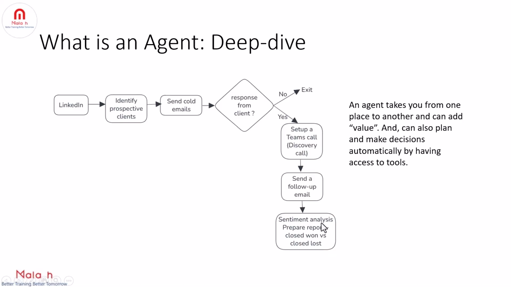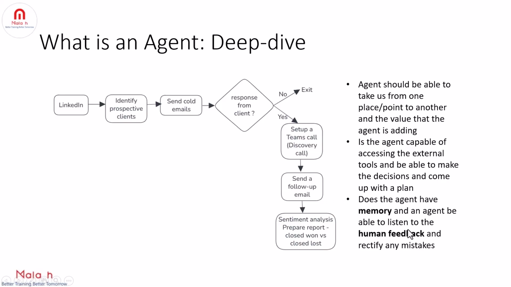So agents should have all these. It should take you from one place to another, and it should have access to tools, in this case, sending an email or scheduling a call. It should be able to interact with the external environment, it should have memory, and it should be able to get feedback from the human. So we cannot blindly leave an agent to complete the entire workflow. Humans should be there in the loop to evaluate the results, right?